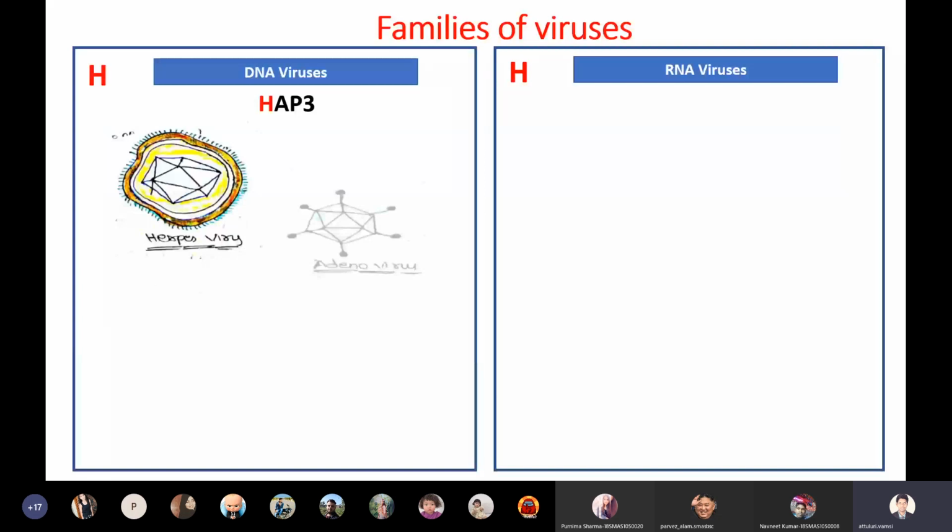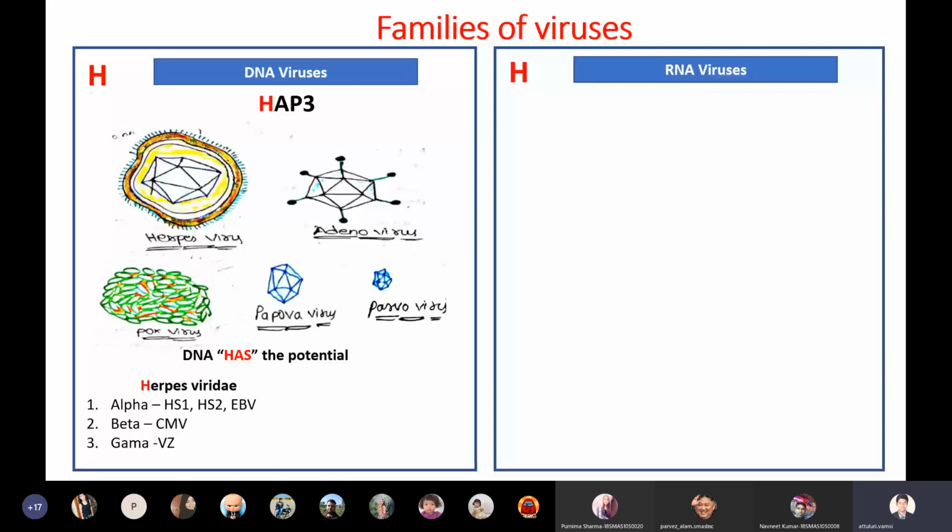We finished the pox viruses, so the next one is herpes viruses. The Herpesviridae have 3 classes: alpha, beta, and gamma. Alpha viruses include herpes simplex 1, herpes simplex 2, and Epstein-Barr virus. Beta viruses include cytomegalovirus, whereas gamma viruses include varicella zoster.